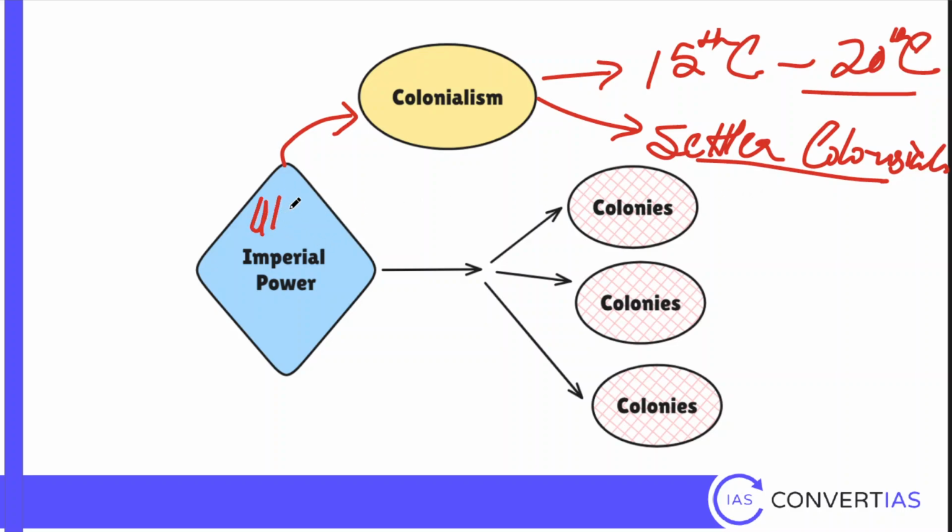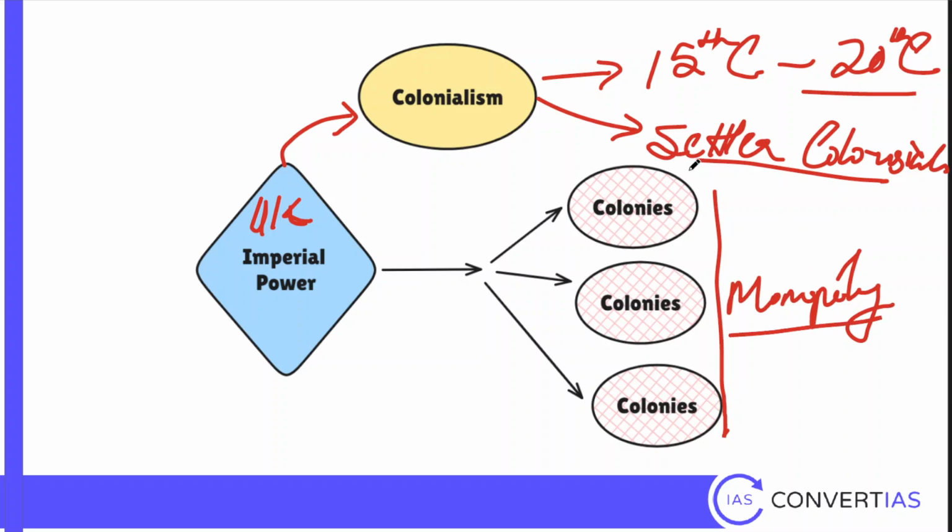Take the case of the UK. They have a major country there, but they will have colonies at different places. In these colonies, they have something called monopoly. So the entire trade, entire resources of this colony will be controlled by the imperial power. So Britain had colonies in India, in Sri Lanka, in Egypt, in the US, and different parts of the world. So this is how colonization works. So understand that colonization is an extension or a sub-strategy of imperialism.